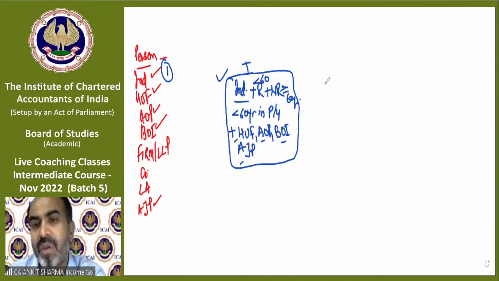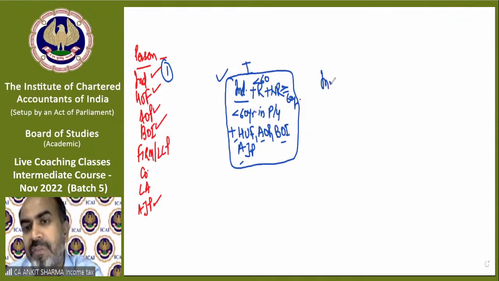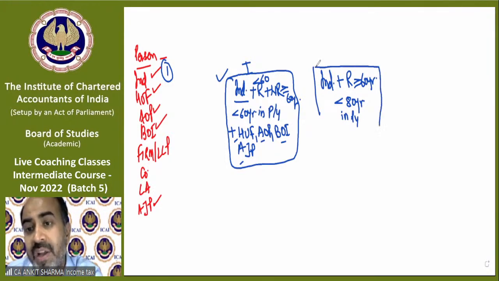Clear? The other block is for individual residents who have 60 years or more age in previous year but less than 80 years. So those individuals are resident only.